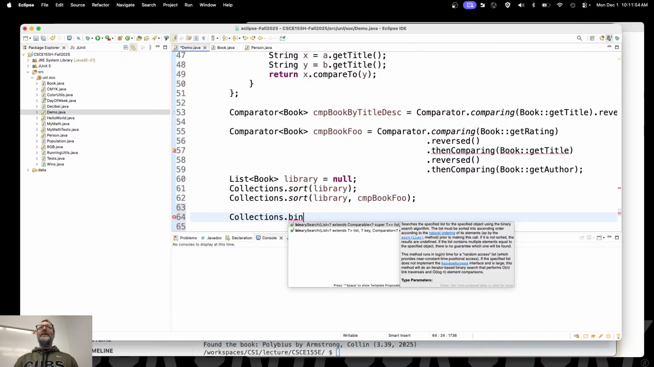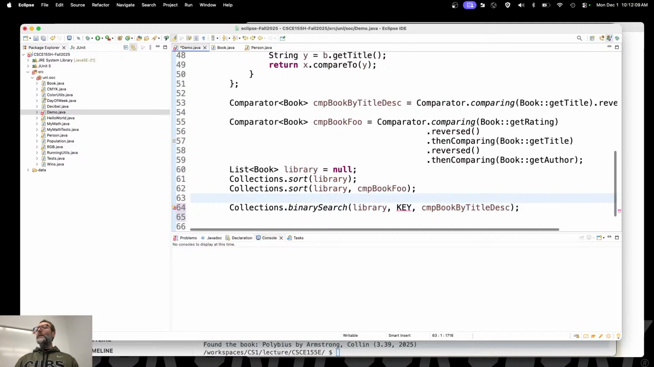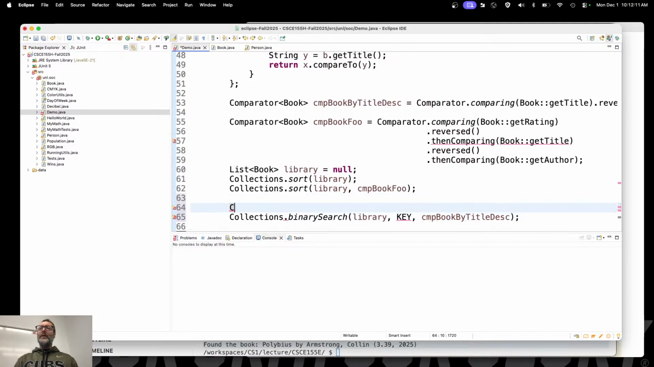Collections.binarySearch, there it is. And guess what it takes? It takes the library, the thing that you're searching for, the key. And then finally it takes whatever comparator you're trying to search for. Let's go with this one. Same thing here. It requires it to be sorted in that order. So collections.sort, library, the comparator, book descending.